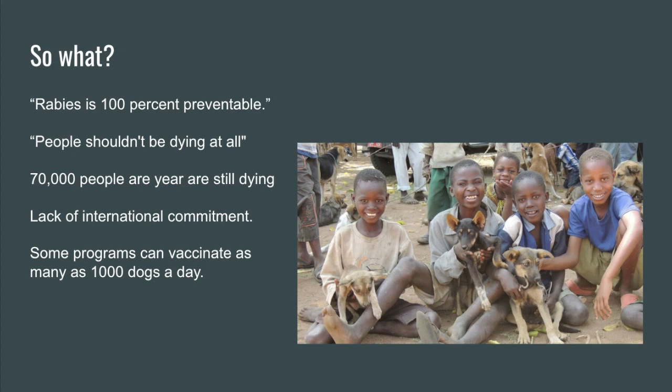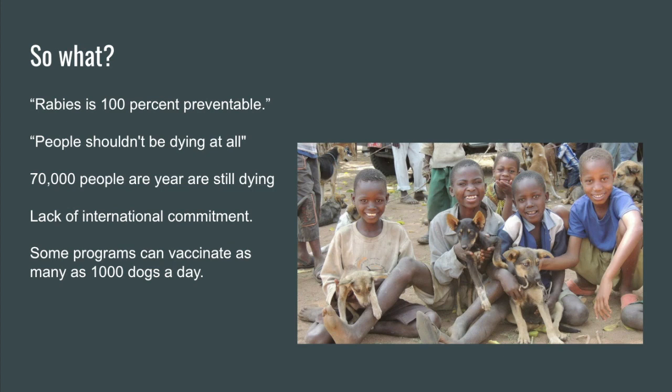Eliminating it meets all the criteria for a global health priority. It is epidemiologically and logistically feasible, cost-effective, and socially equitable. Starting in 2003, there have been programs that go into countries where rabies is an issue and vaccinate dogs. Some programs can vaccinate as many as 1,000 dogs a day.